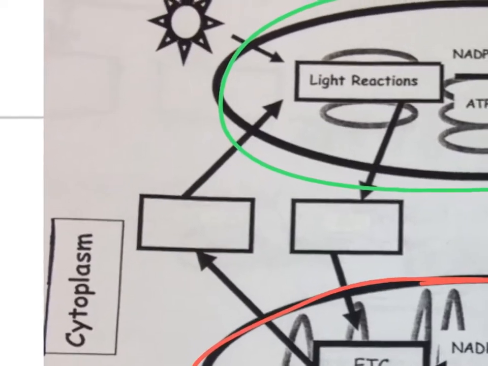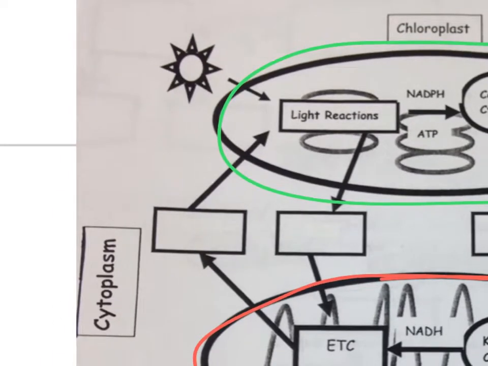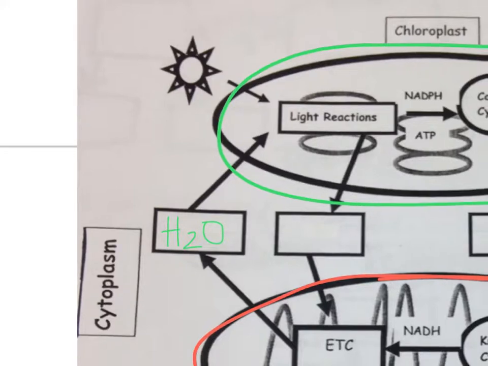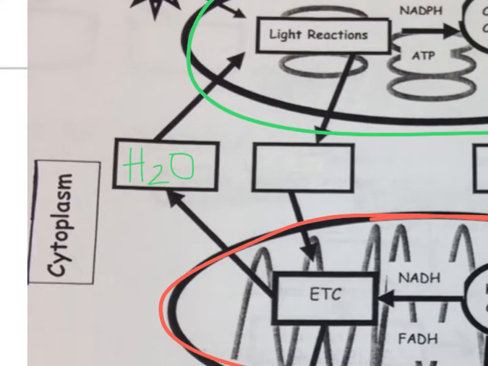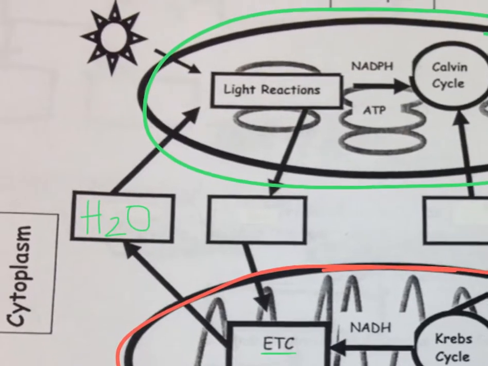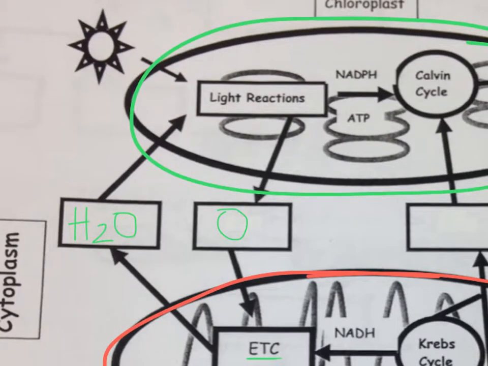We'll start over here with this box on the left, and we know that going into the light reaction is water. So H2O is going into the light reaction, which is awesome because it's also something that's going to be produced by the electron transport chain. Coming out of the light reaction is oxygen.